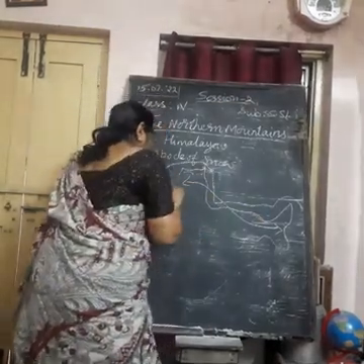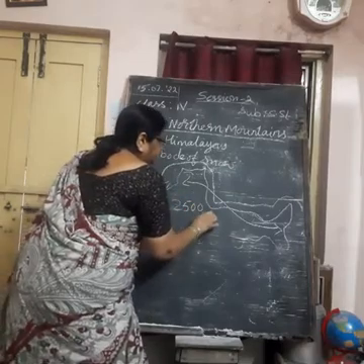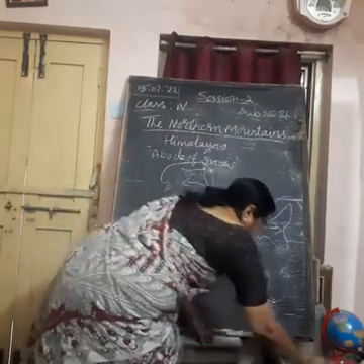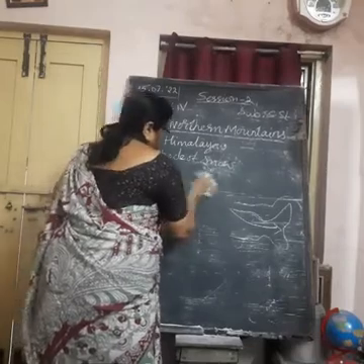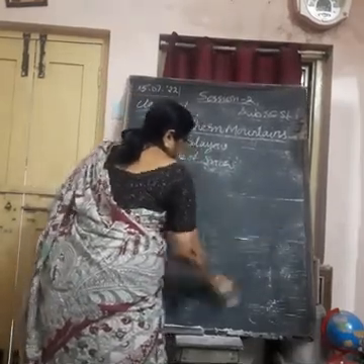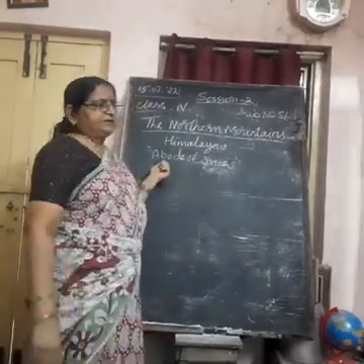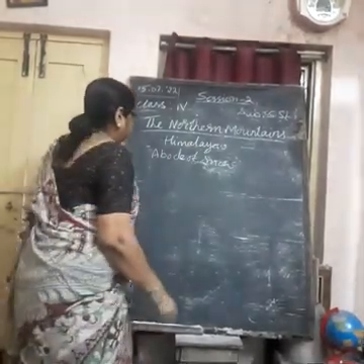And their total length is 2,500 kilometers. Total length of Himalayas is 2,500 kilometers. They are spread from Kashmir in the north to Arunachal Pradesh in the east.